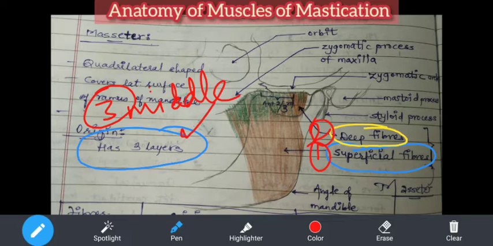Now you know that last time we had discussed that this is the zygomatic arch. It is made by two bones. Do you recall those two bones when we had discussed the skull bones? Can anyone answer me? Which are the two bones from which the zygomatic arch is formed? It's the zygomatic process of the zygomatic bone itself. Okay, and zygomatic process of which other bone? Is it temporal? Do you recall? Can anyone answer me?